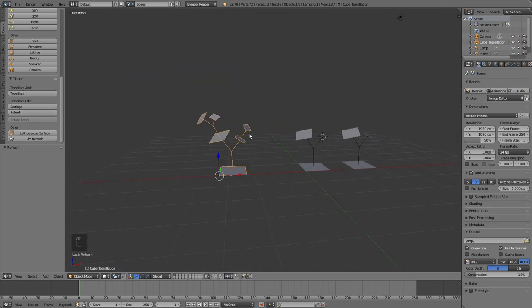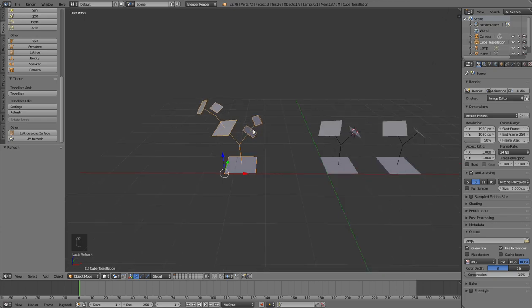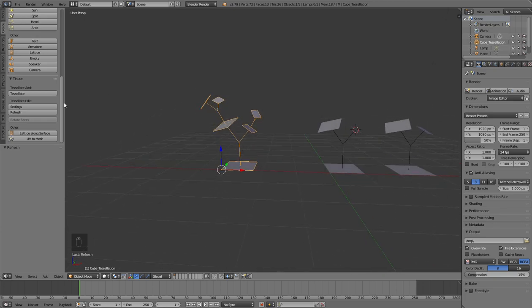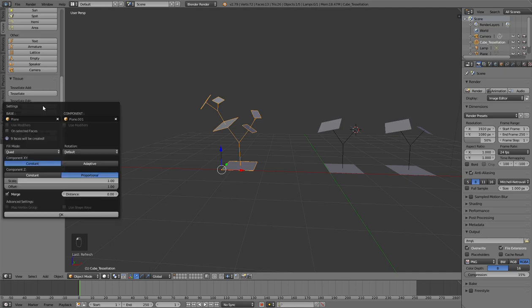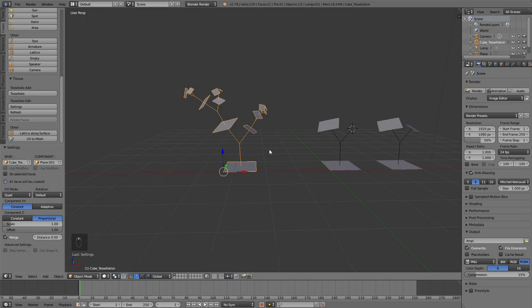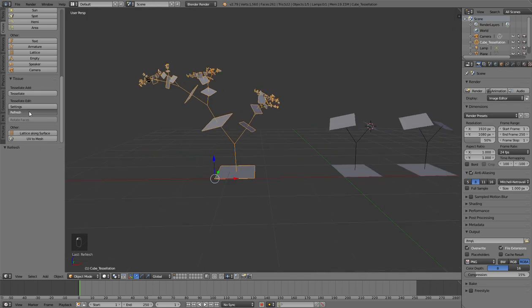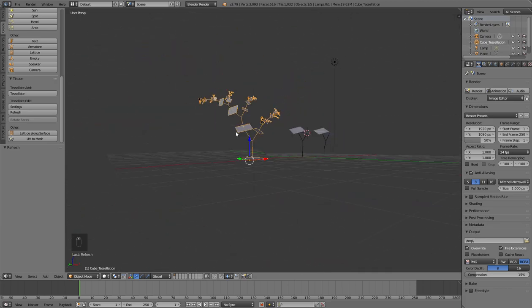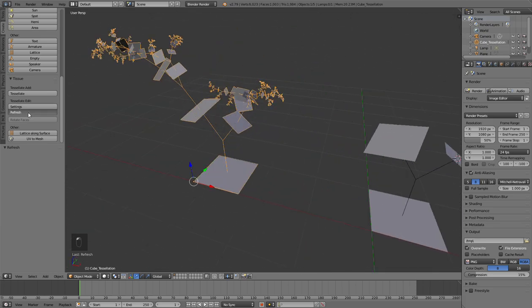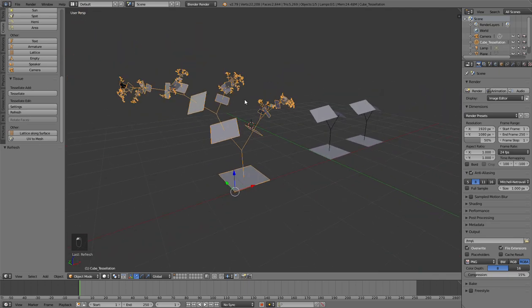Okay, so now if I want to make several iterations in order to create my branching system, I can change the settings of this one. This object is called cube tessellation, and I can use as base object the object itself. And if now I press OK, you see that it creates another little branch. If I refresh many times, you see that it creates all the next iteration.